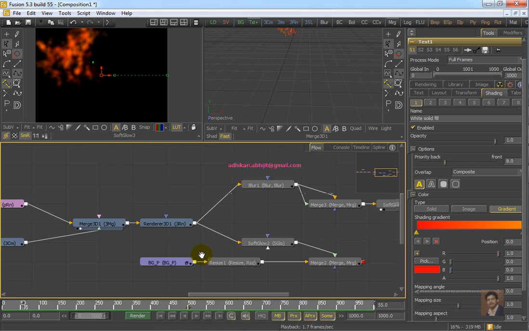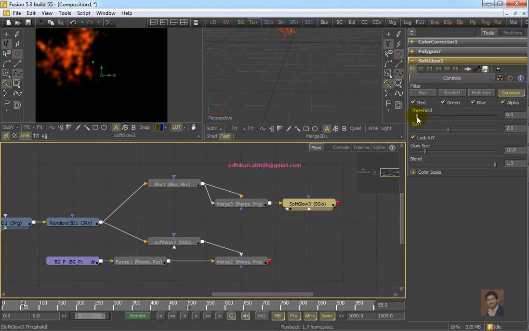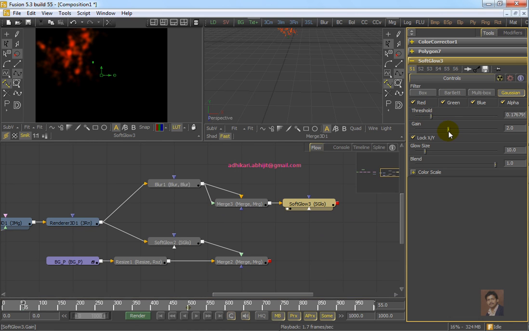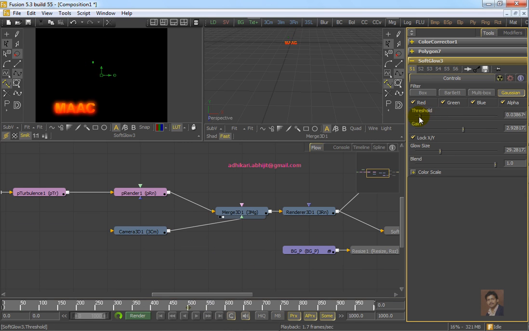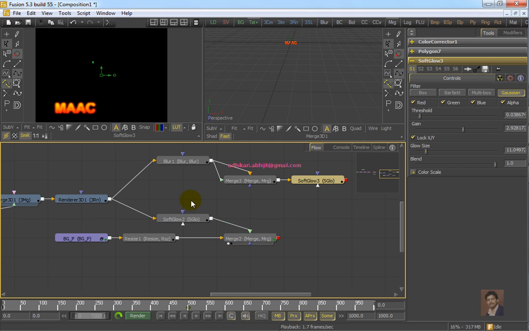Okay, now depending on what you're looking for, you can adjust soft glow, you can adjust glow gain, you can adjust glow size, etc. to make different types of effect. Glow size is important.